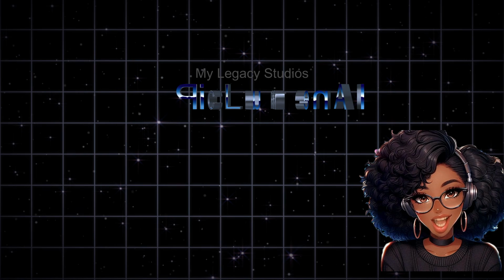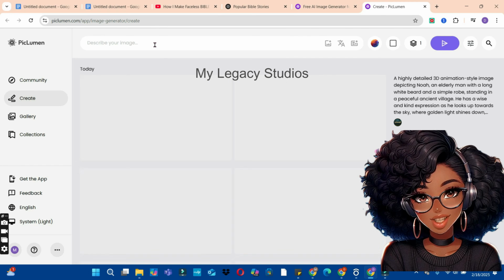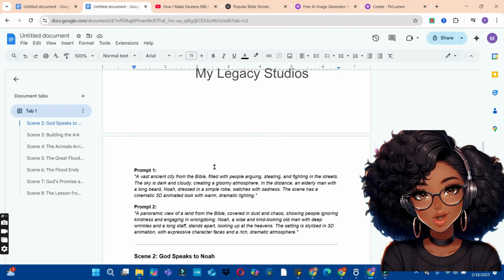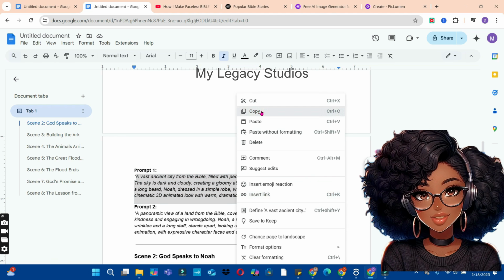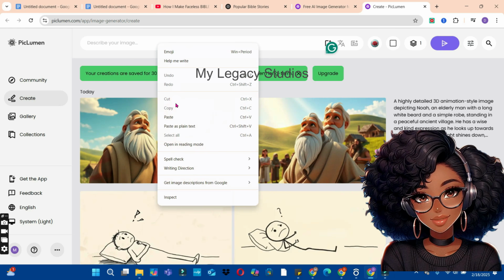So I'm going to click on it, click on the first link. Now click on the generate for free button. This is where we are going to paste our prompt. So let's go back to our Google Docs and copy the first prompt. So I'm going to copy the first one like this. Right click on it, click on copy, go back to Piclumen AI, and paste our prompt here.